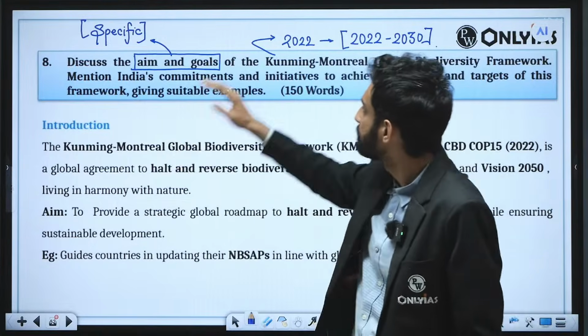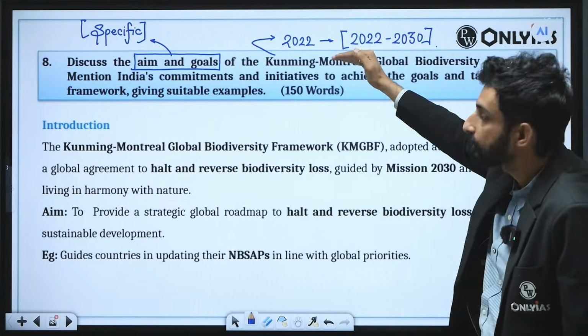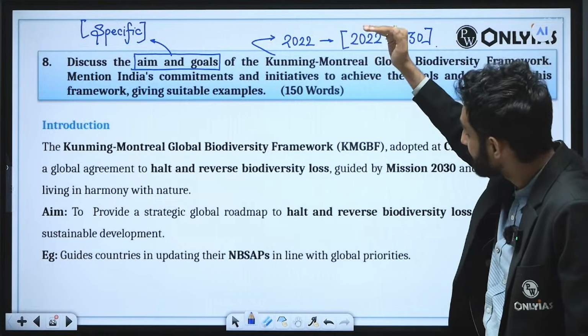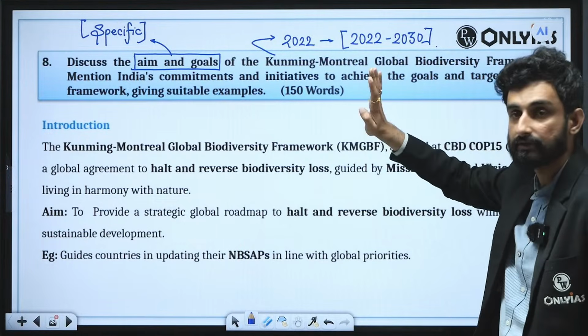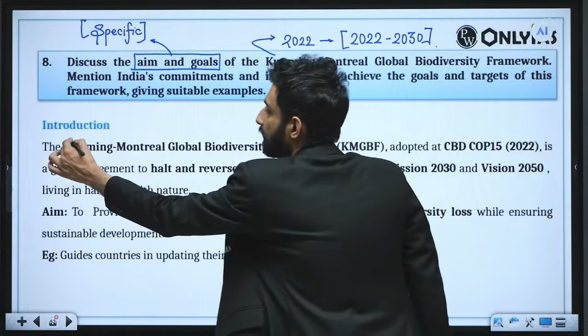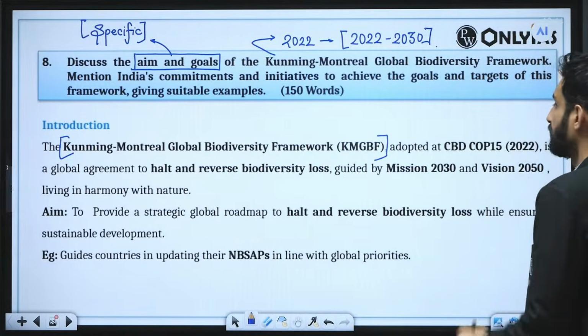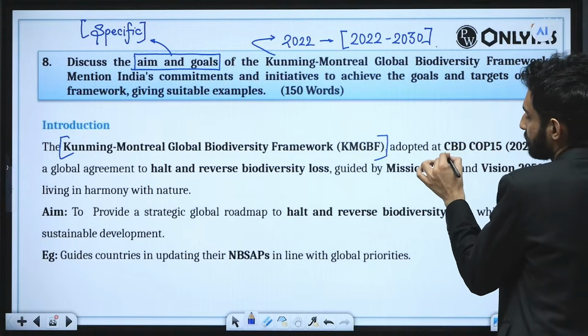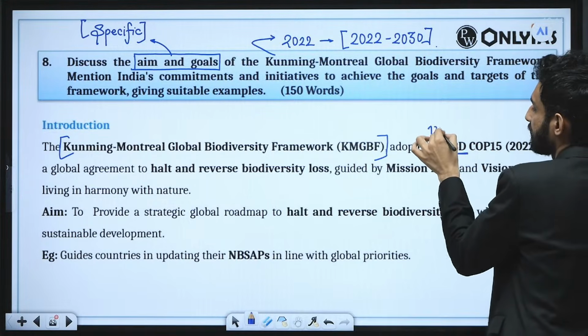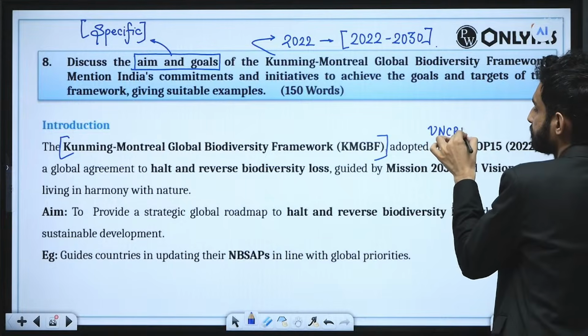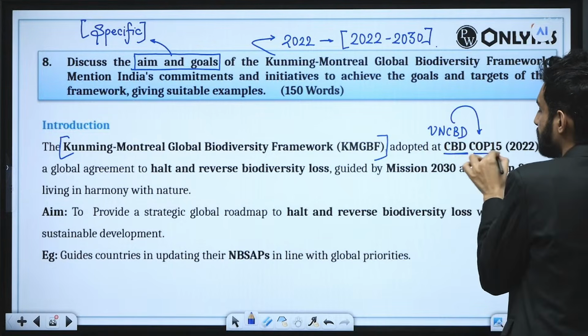So we can start by giving the what of this framework. We can introduce this framework itself in the introduction. The Kunming-Montreal Global Biodiversity Framework, KMGBF, adopted at the Convention on Biological Diversity, in the context of UNCBD Conference of the Parties 15.